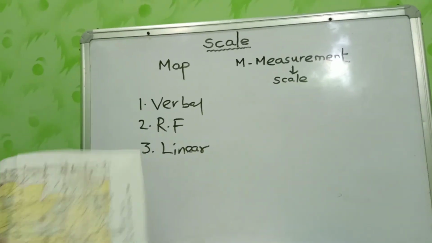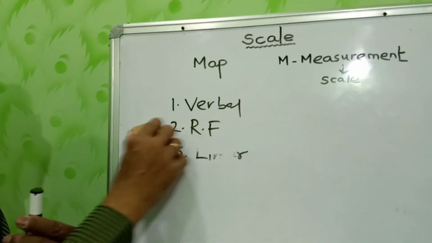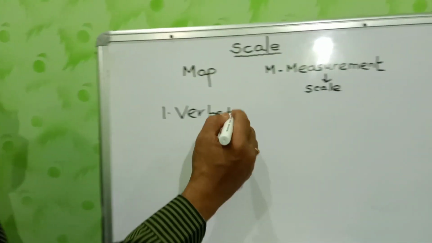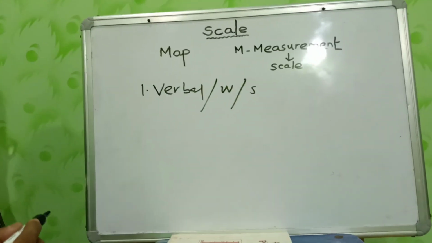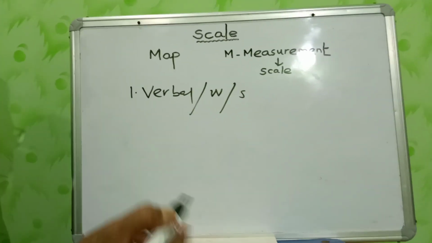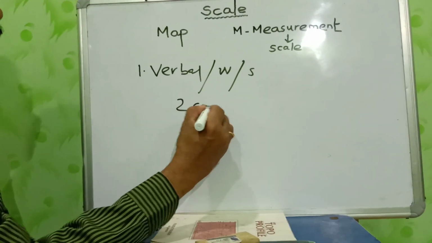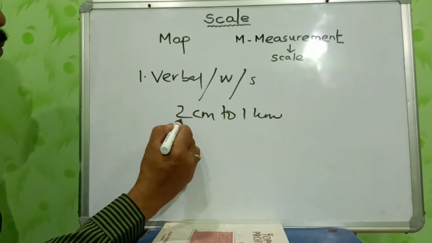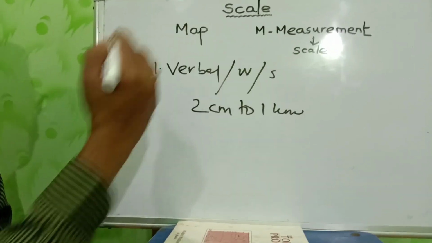Now you see the verbal scale. Verbal scale is also said to be the word scale or statement scale. Clear? It reads in this survey map, it is shown 2 centimeter to 1 kilometer. That means 2 centimeter on the map represents 1 kilometer on the ground.